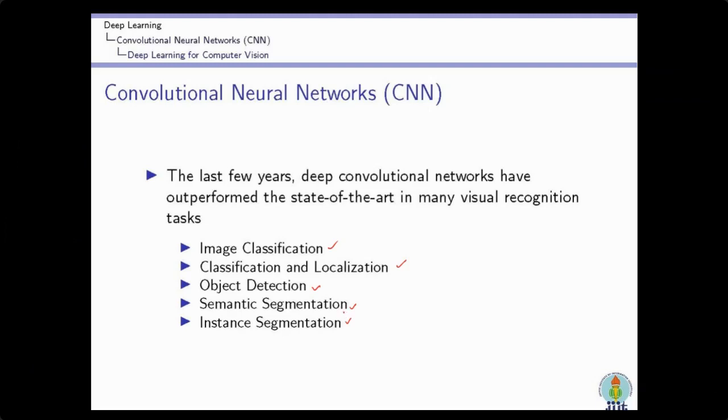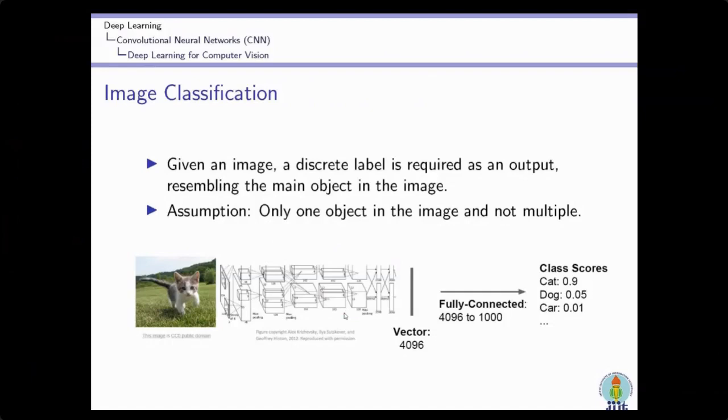Let's try to understand the difference between these different computer vision tasks. The first one is image classification. In image classification, we consider that every image has only one object, and we have to classify the image according to this object. It is possible that we have different types of objects, such as cat, dog, car, and so on.